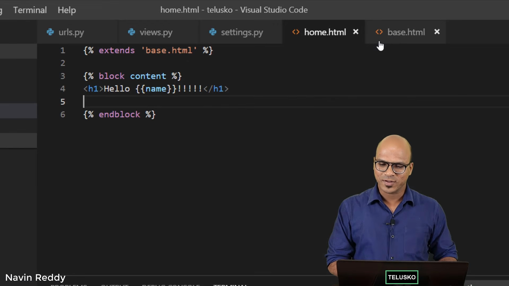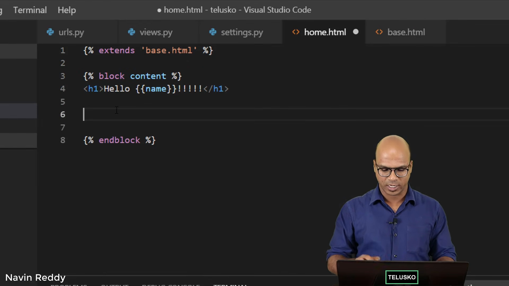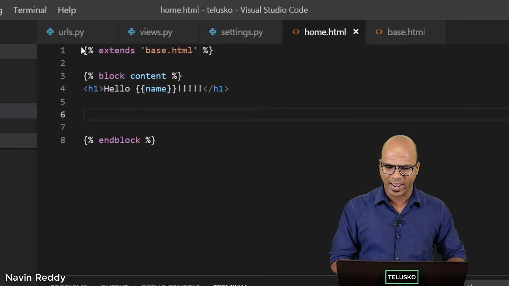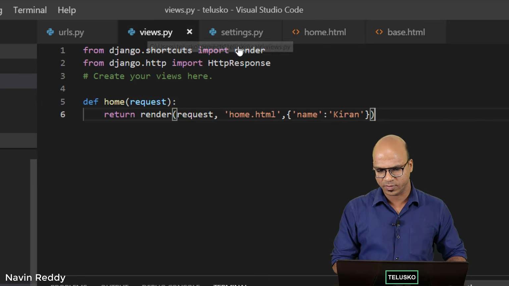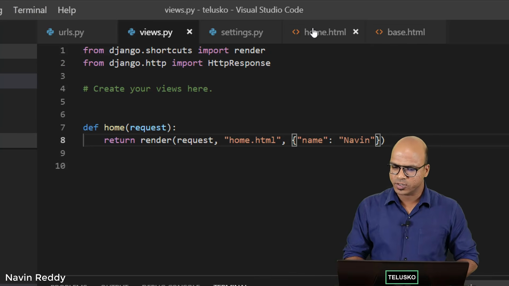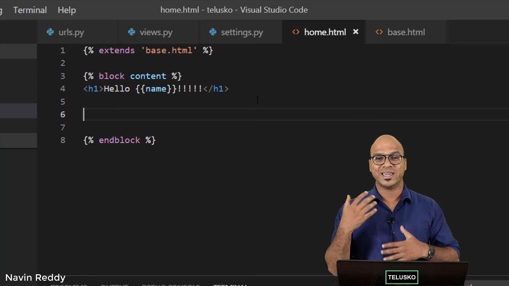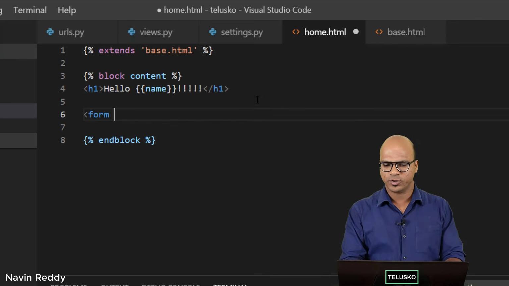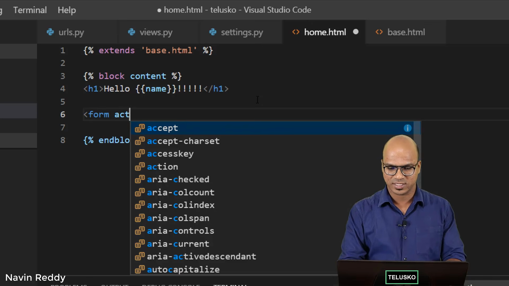So what I will do is go back to my home.html, and here we want to print hello Kiran or hello Naveen. Let's go back to Naveen so that we remember what name we are going for. So let me say Naveen. What I want to do is create a form using which I can add two numbers. The moment you say you want to get a form, you can simply say form and you can say action.